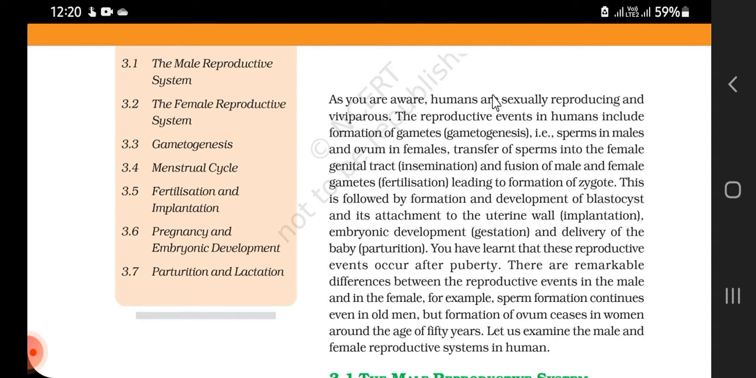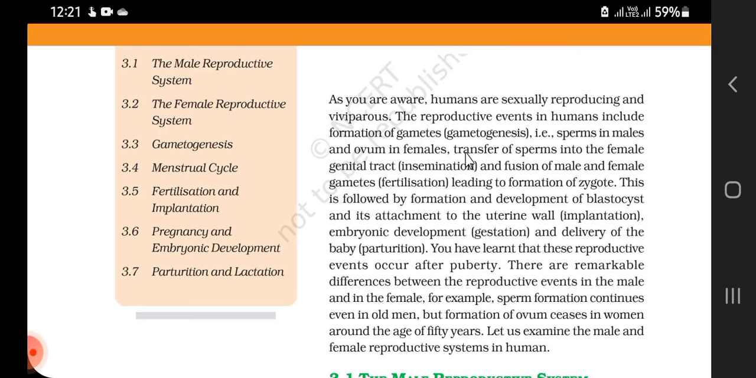As you are aware, humans are sexually reproducing and viviparous. The reproductive events in humans include formation of gametes. The formation of gametes is known as gametogenesis, that is sperm formation in males and ovum formation in females. Transfer of sperm into the female genital tract is insemination.